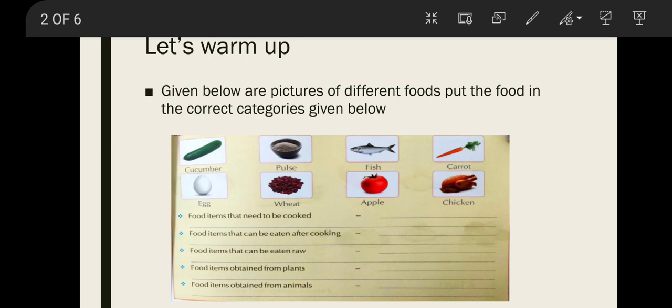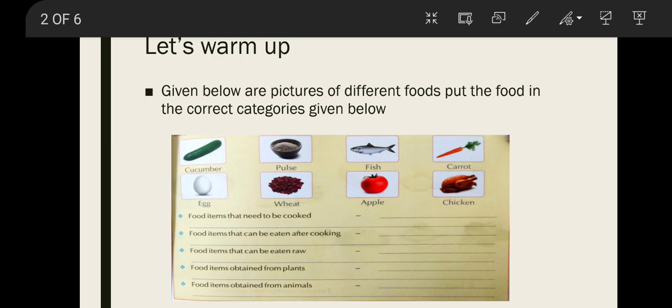Given below are pictures of different foods. Put the foods in the correct categories given below. Here some pictures are given: cucumber, pulse, fish, carrot, egg, wheat, apple, chicken. And some questions are written below it and we have to find the answers. By seeing the pictures, we will write the answers in front of the question.